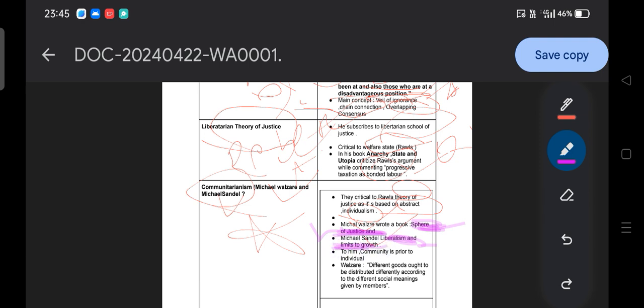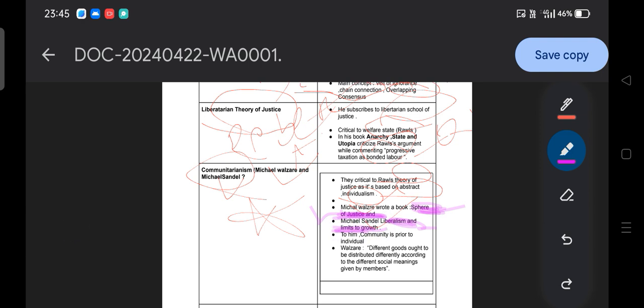He identified the limitations within liberalism, and to him the community is prior to the individual. Simply, you can get the question: who argues that the community is prior to the individual? It is communitarianism. These theories of justice, for example libertarian and communitarian, emerged against John Rawls' theory of justice. Please remember these things.